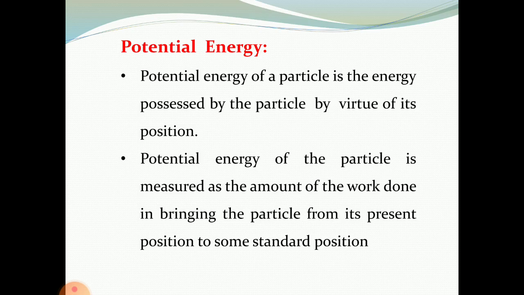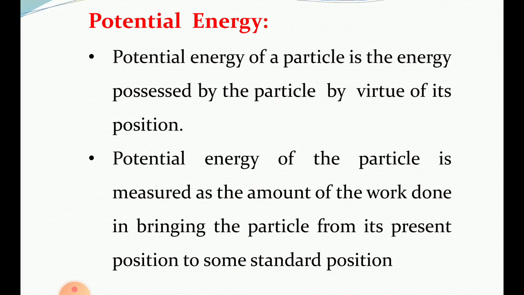Then potential energy. Potential energy of a particle is the energy possessed by the particle by virtue of its position. Kinetic energy is due to virtue of its motion, and potential energy is due to virtue of its position.